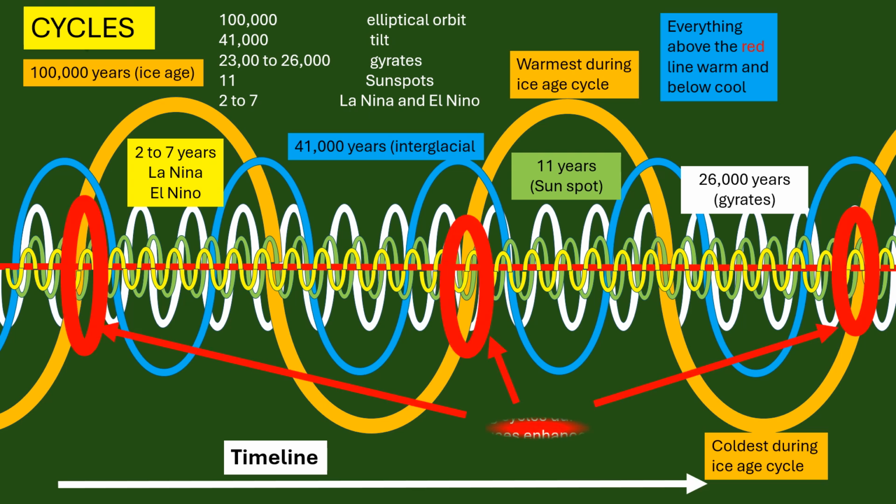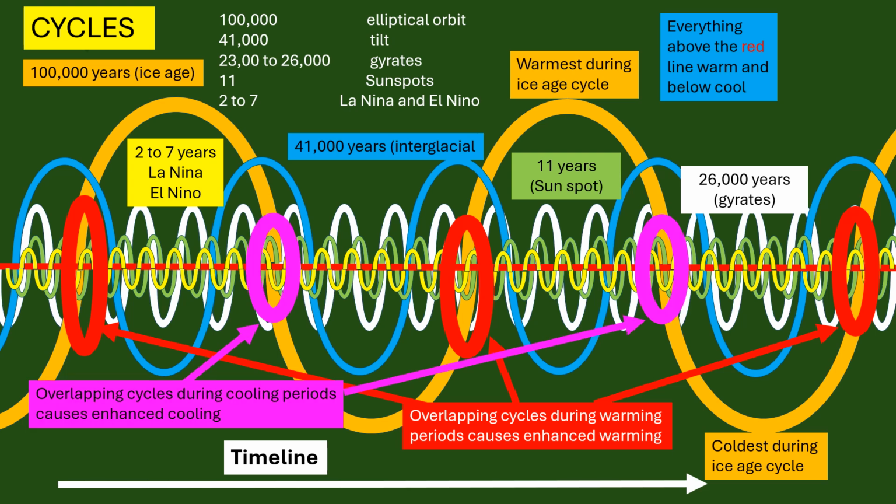We have warming periods that overlap, and that means these are the places where it's enhanced warming, and we have overlapping in the cool areas, which is also the enhancing of the cool area. Now, the main point of this is that we humans have no control over whether the climate is going up hotter or down cooler. And it's not perfect because of all these overlapping, but we must understand that we humans do not control global warming or global cooling.